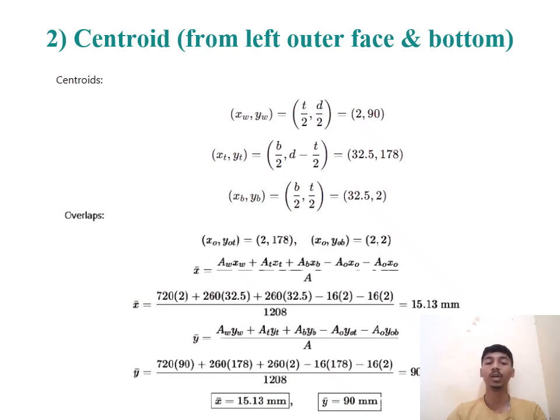Now we are calculating y bar. The formula for y bar is equal to Aw Yw plus At Yt plus Ab Yb minus A0 Y0t minus A0 Y0b, whole divided by A. Now we are putting in all the values that we have calculated, and the final answer for y bar is equal to 90 mm.